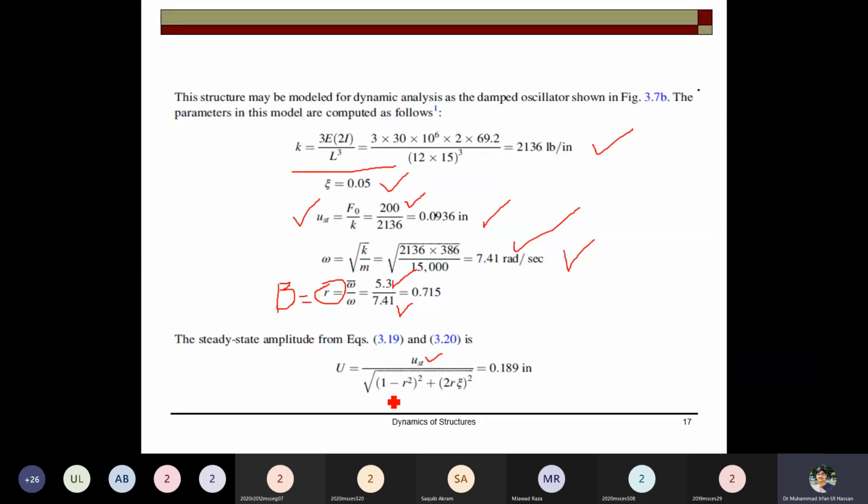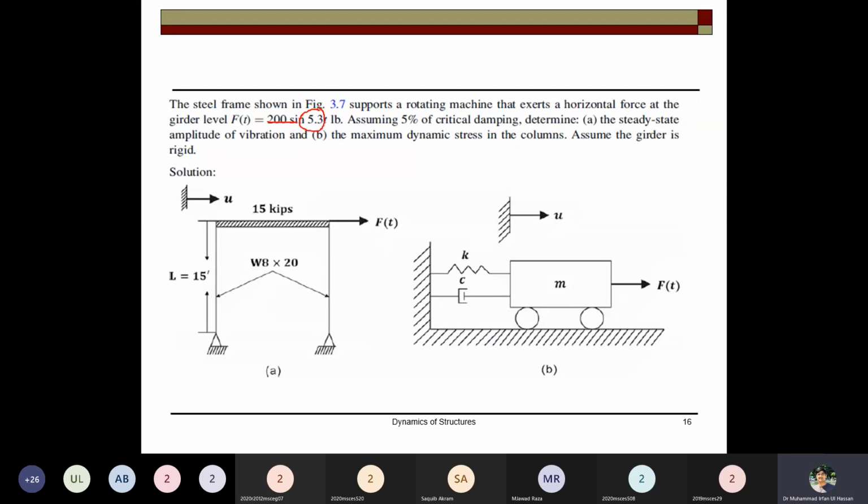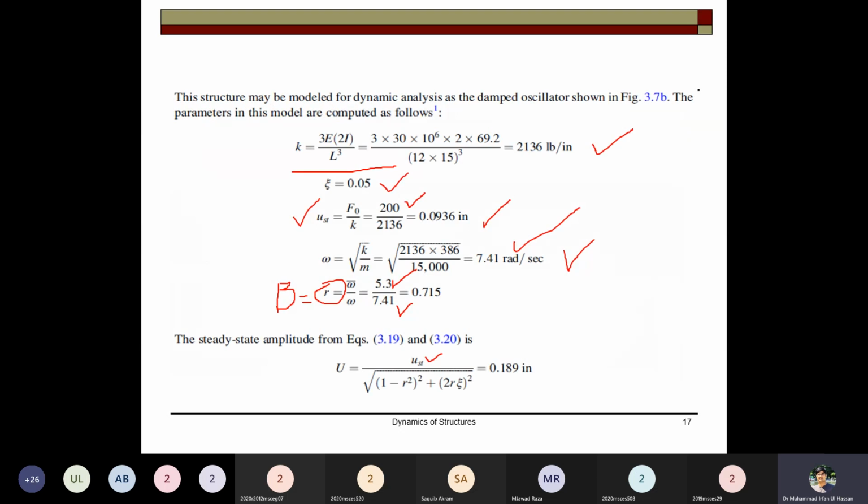This expression is 1 minus beta square, which we have also studied. That is basically used for the ratio of the static displacement to the steady state amplitude, which you have to find, AD. So AD is basically the value used here as U, and in the lectures it is used as AD. So U is the steady state amplitude for this system.